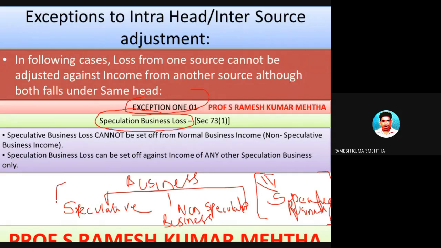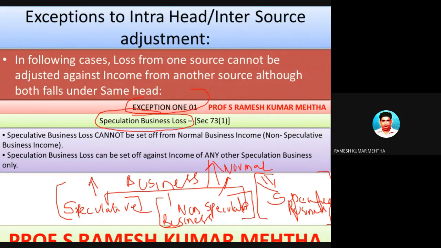Let's talk about these two now. Non-speculative business is a normal business, where it can be trading, commerce, manufacturing activity and similar kinds of activities where there is no scope for speculation.